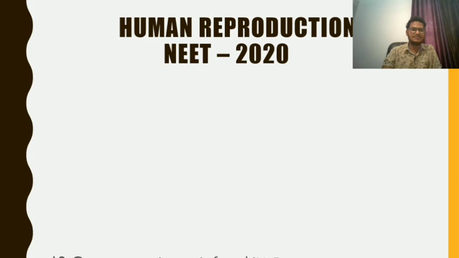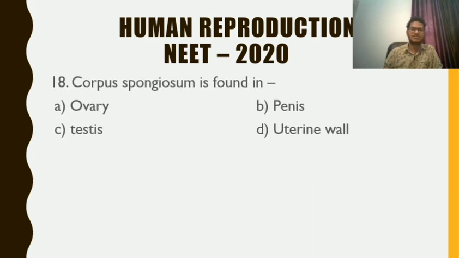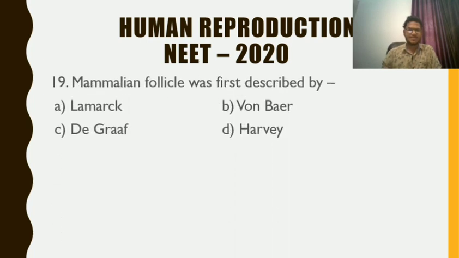Question number 18. Corpus spongiosum is found in ovary, penis, testis, uterine wall. The answer is very clear. It is the spongy tissue present in the penis which is richly supplied with blood vessels and it helps in the erection of penis during sexual excitement. So corpus spongiosum is found in penis. Answer is B.